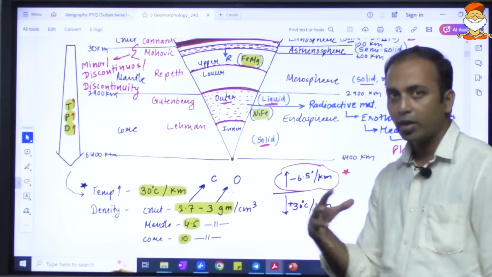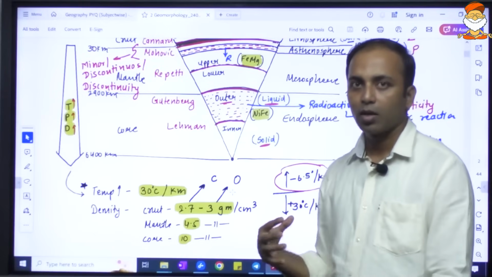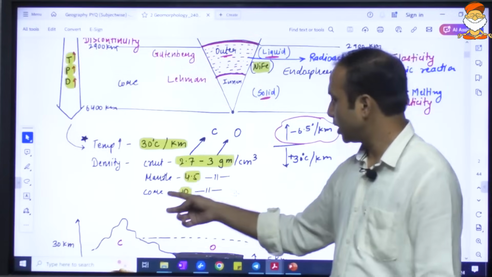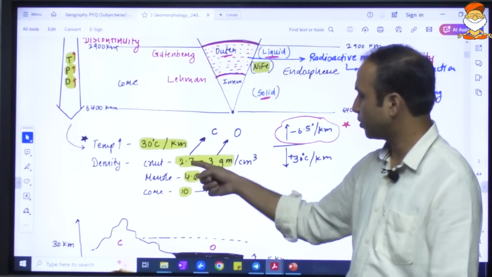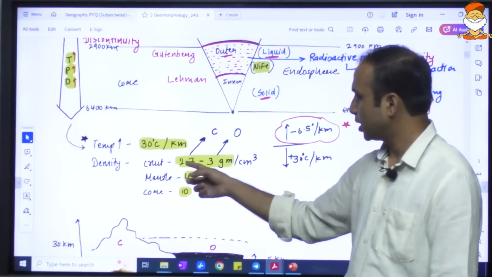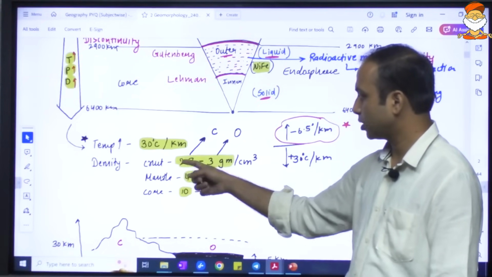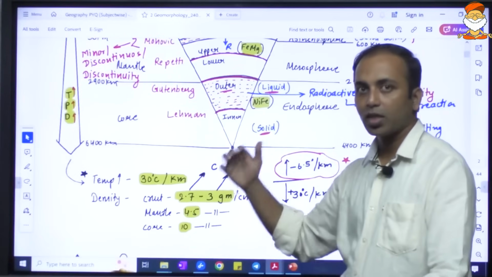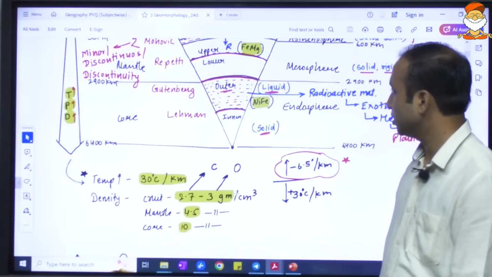So what we are doing is deducing what questions can come out of the analysis of previous year's questions. The density of the material also keeps on increasing: the crust, mantle, and the core. The crust is having 2.7 to 3 grams per cubic centimeter density. Mantle has 4.5 roughly, and core is 10. So from the surface towards the interior, the density keeps on increasing. Pressure also increases, but there is no uniformity in the increase in the pressure.